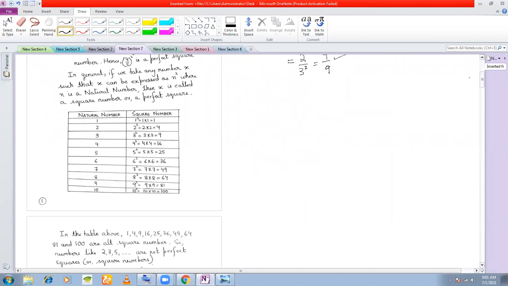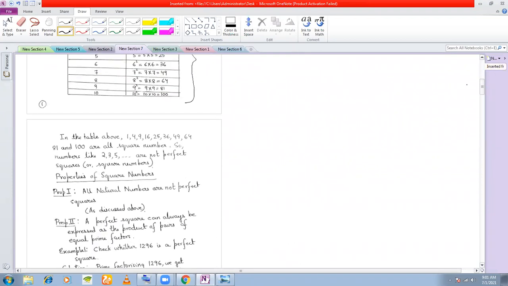Now these are some standard perfect square numbers I have written here. It is better you memorize them if you don't know them very well. At least squares till 10. So the square of 2 is 4, square of 3 is 9, and so on.